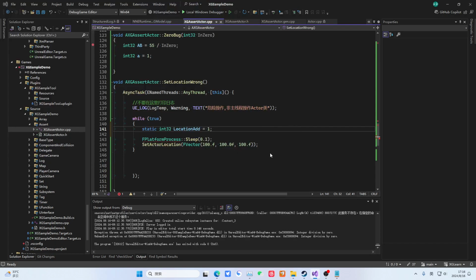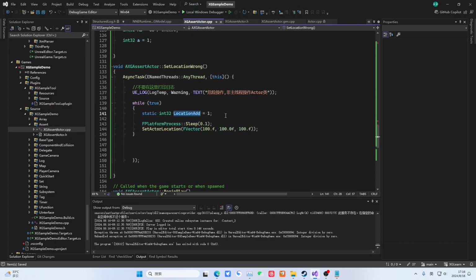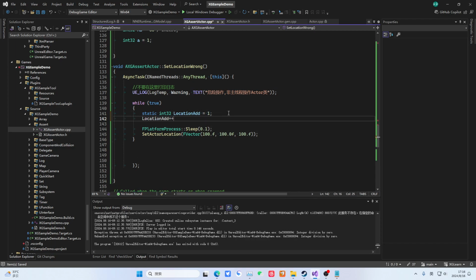The other person clicked the wrong thing, sorry. Okay, here, every time it comes, let it increment itself. Actually, this is a very dangerous operation. Yes, and here we'll edit up.